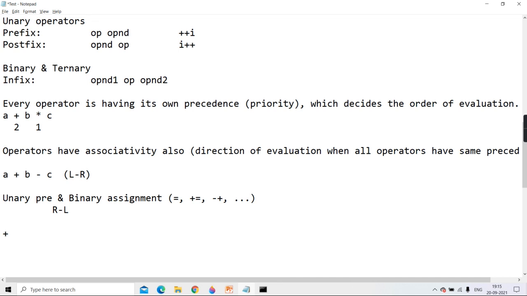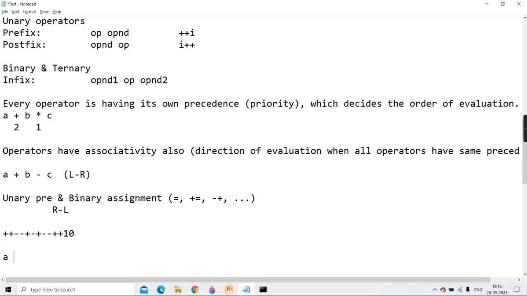See, example I'll give you. I'm writing plus, minus, plus, minus, plus, minus, minus, plus, plus, and 10. Now, these are pre-unary, is it or no? It is pre-unary, because it is before the operand. So here the associativity is right to left. So it will do assertion. Assertion means keep it as it is. So 10, 10 only. Again assertion, then negation, then assertion, then negation, then assertion. This way it will go on, from right to left.